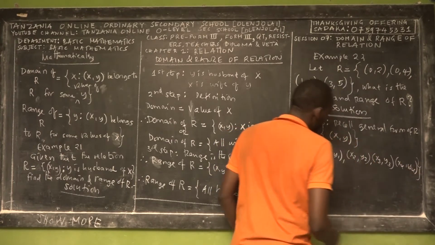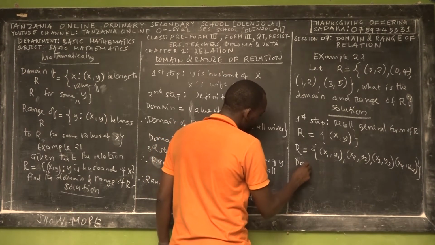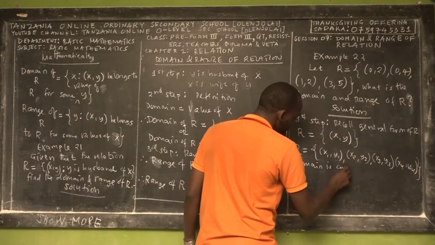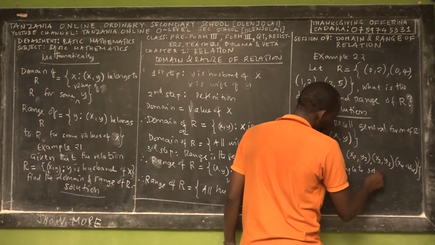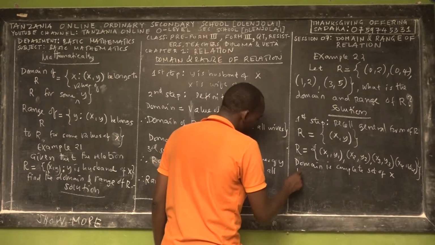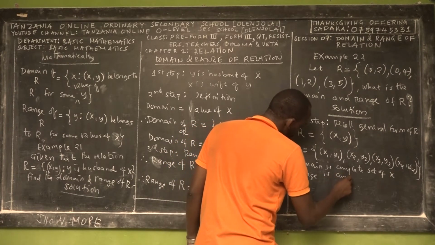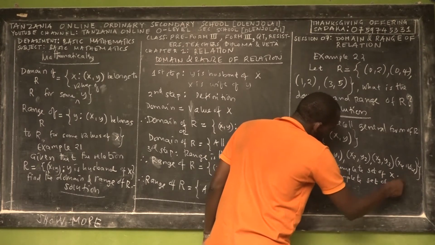Remember, I also taught you today that the domain is the complete set of the independent variable, so in this case of x. And the range is the complete set of y.